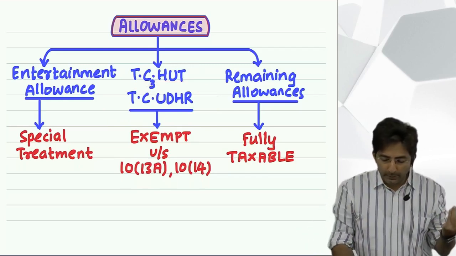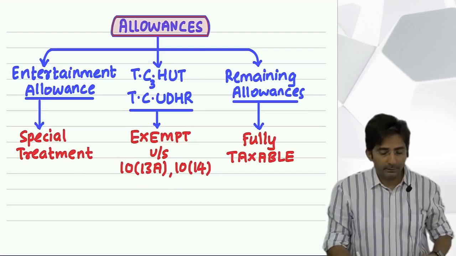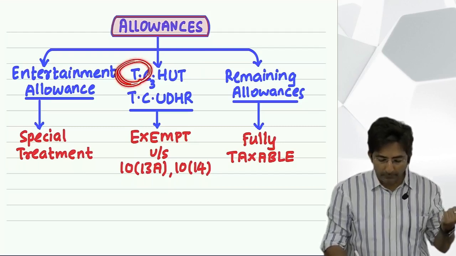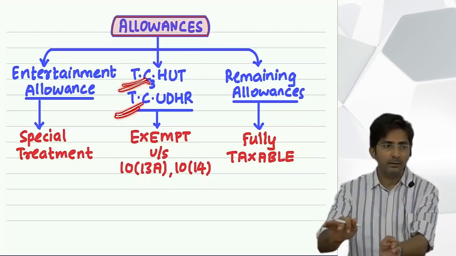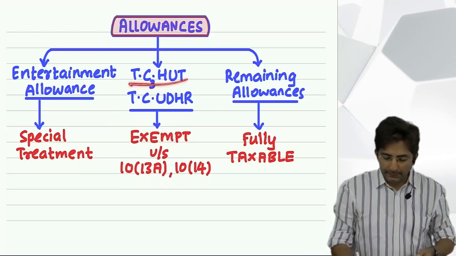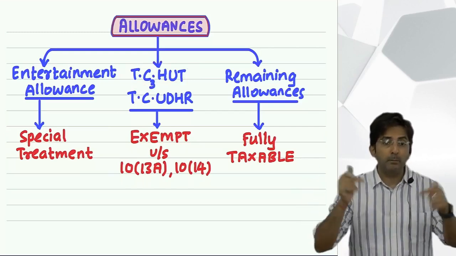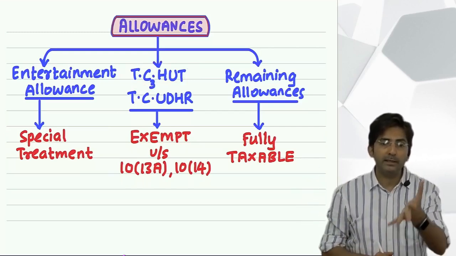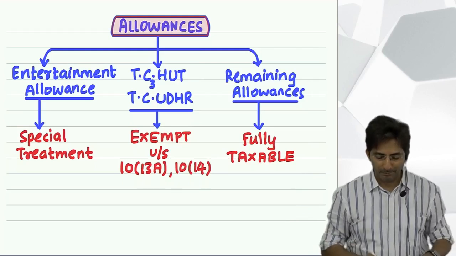Otherwise, see, I could have done like this. In T only, I could have said T3, because there are three T's in the whole keyword. But I wanted to keep TC Udar as a separate group. Otherwise, if I merge, then there would have been only one keyword. TC Udar. How?